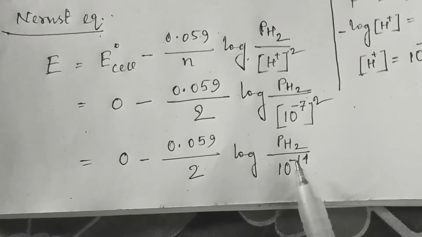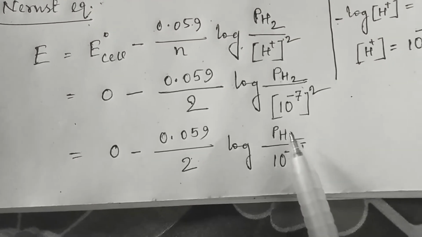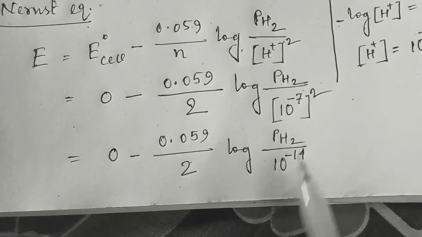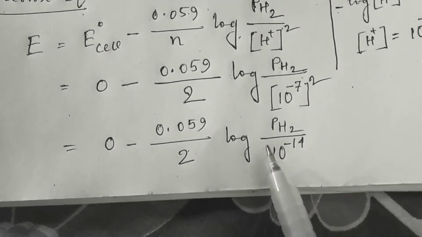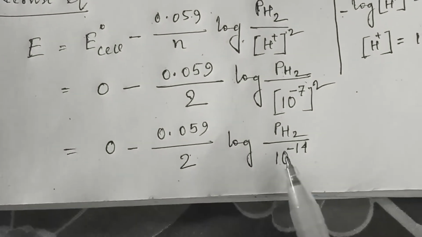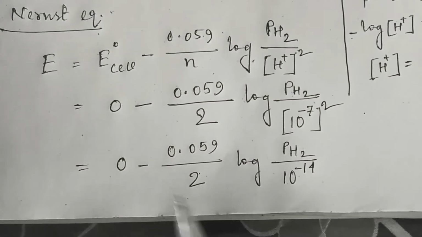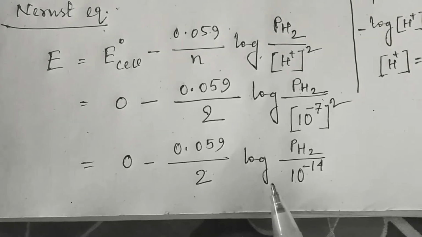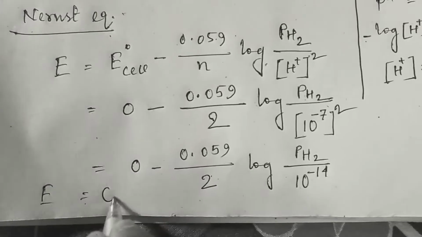Now if in the upper part it is also 10 to the power minus 14, then the upper and lower part will cancel out each other and the value will be log 1, and we know the log 1 value is 0. If log 1 value is 0 here, then the whole part will be 0 and the E value will be 0.